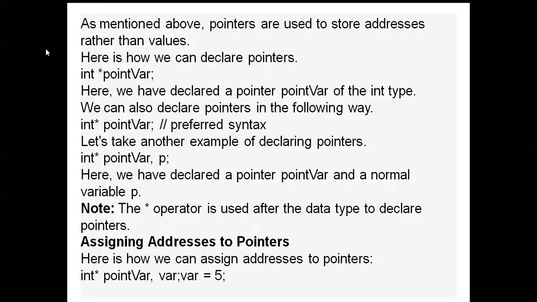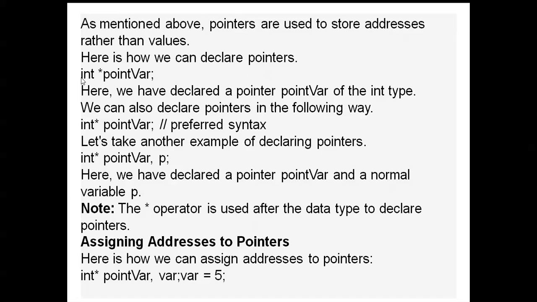As mentioned above, pointers are used to store addresses rather than values. Pointers store the address only. When addresses are stored, then automatically the values are stored at that address.